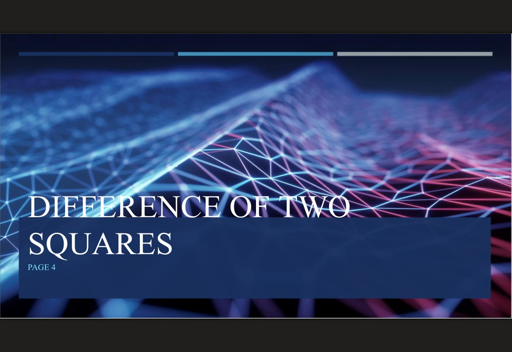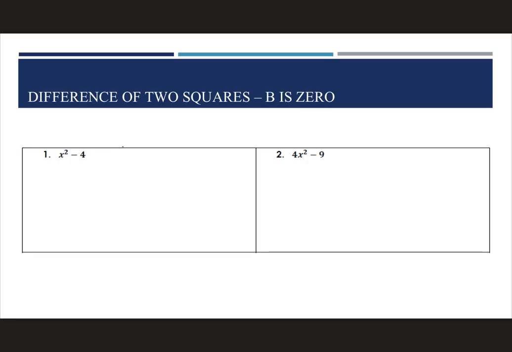Hey guys, we are going to continue with our factoring stuff, looking at the difference of two squares. We're on page 4 in your notes, and you will notice when you look at this one that we don't have a b. So first thing we need to do is rewrite our expression so that it's got x squared plus 0x, because there's no x term, and then minus 4. This way we still have an A, a B, and a C.